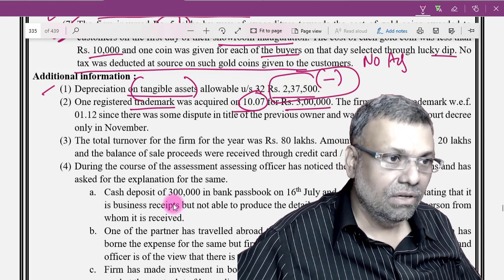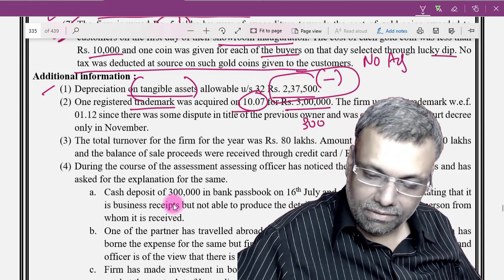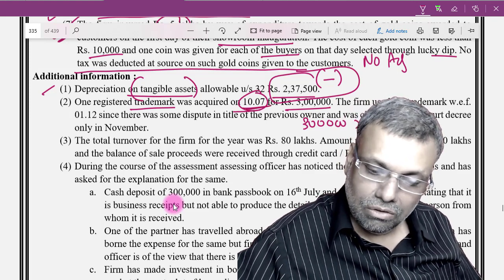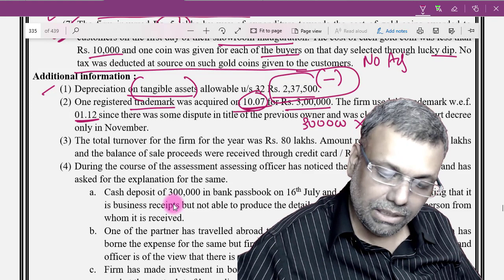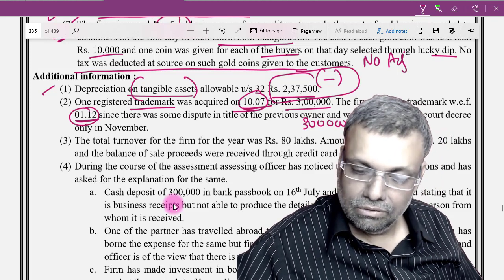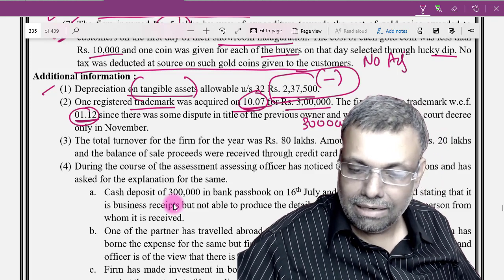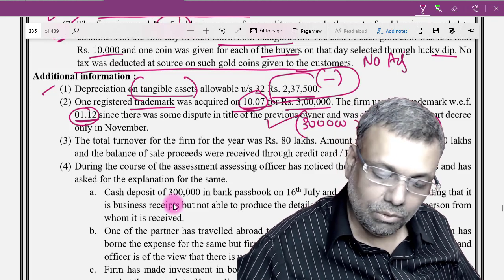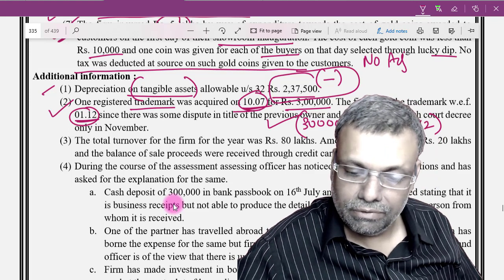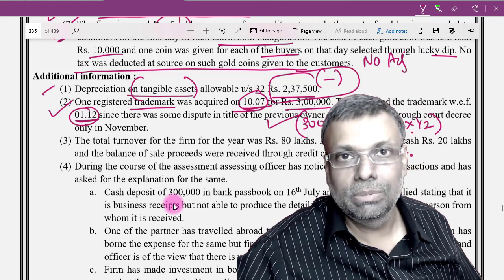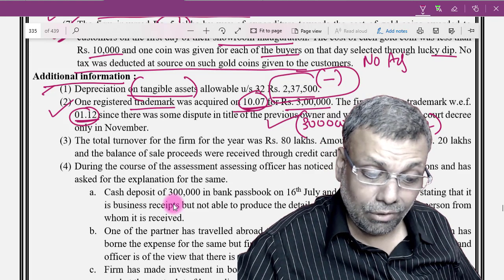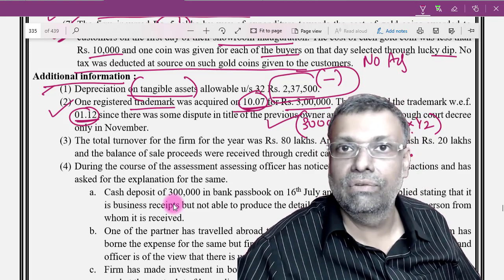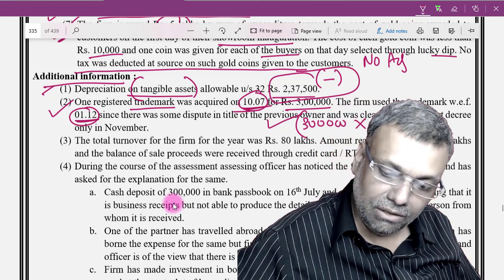Okay, so 3 lakh rupees multiplied by, because it was on 10/7 but put to use only in the month of December, so it is 25% and half the rate. Okay, so just check how much it comes. This will be the depreciation on this particular front. Now I'm not going to add 3 lakh rupees separately because it is in the additional information. That means 3 lakh rupees is not debited or credited to the P&L. So I will only have to consider the depreciation effect on this particular front.